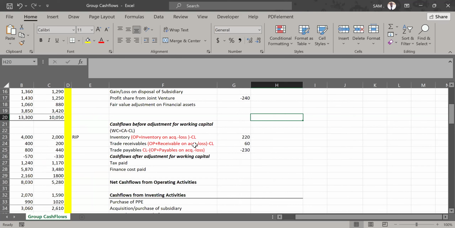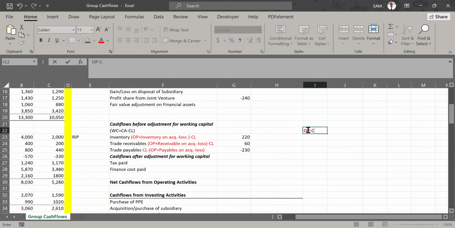After that, you compare that with the closing balance. So the logic here is just take the opening amount minus the closing. But remember, this opening amount has to be adjusted where necessary. The adjustments that you put in here depend on how the question is framed. And in this case, the adjustments we've done is to recognize the amount on acquisition.